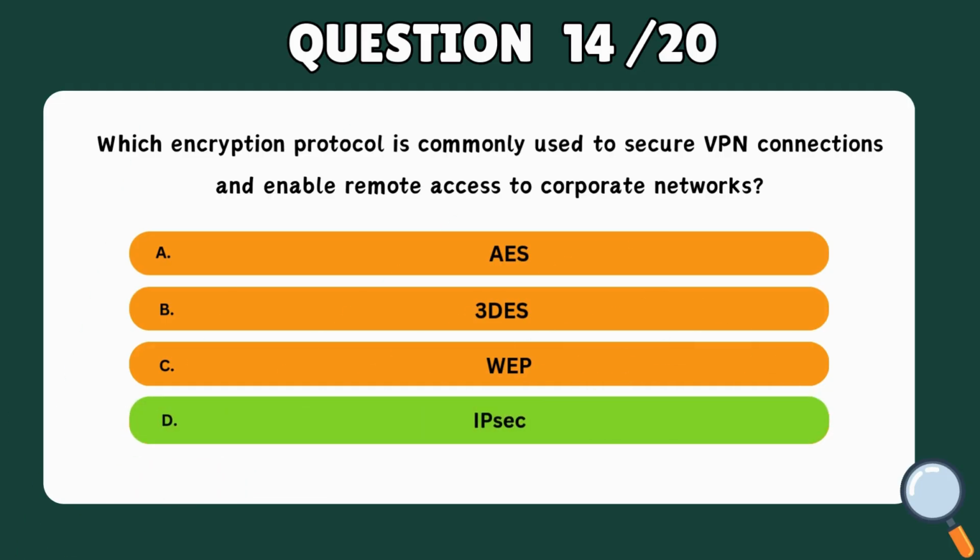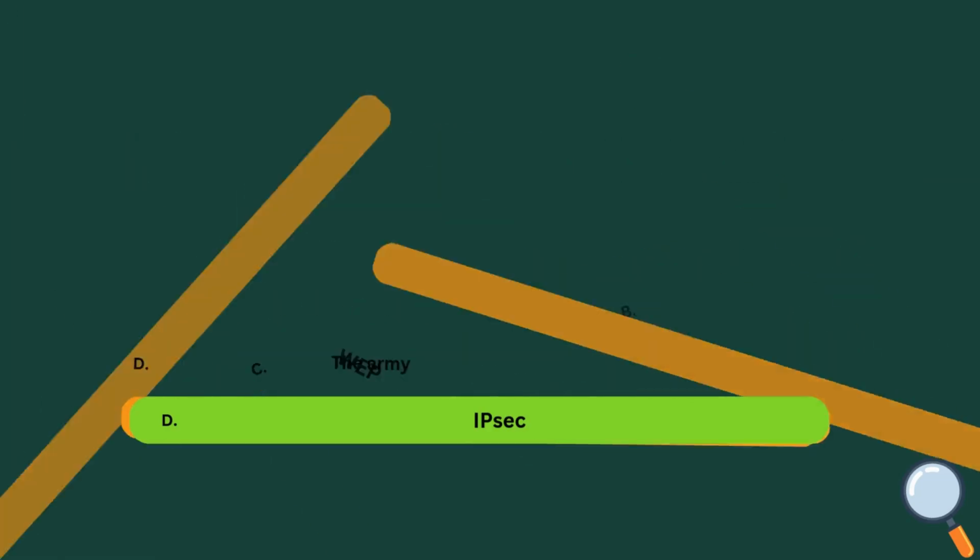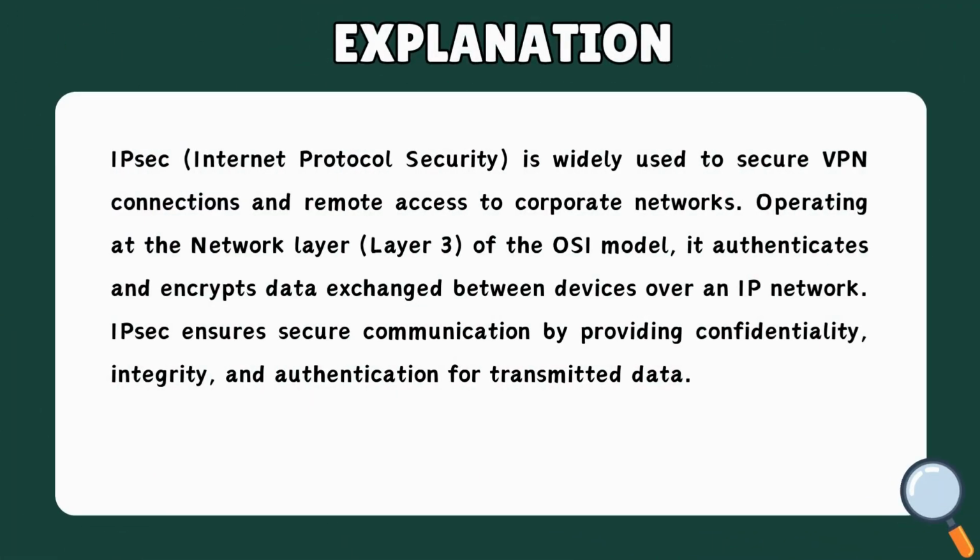Correct answer: D. IPsec. IPsec, Internet Protocol Security, is widely used to secure VPN connections and remote access to corporate networks. Operating at the network layer, Layer 3, of the OSI model, it authenticates and encrypts data exchanged between devices over an IP network. IPsec ensures secure communication by providing confidentiality, integrity, and authentication for transmitted data.